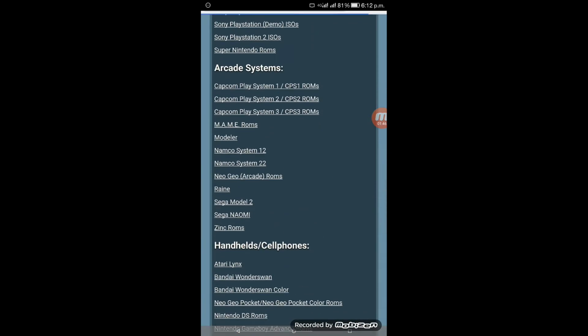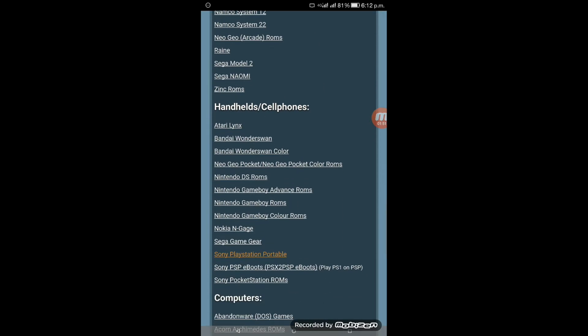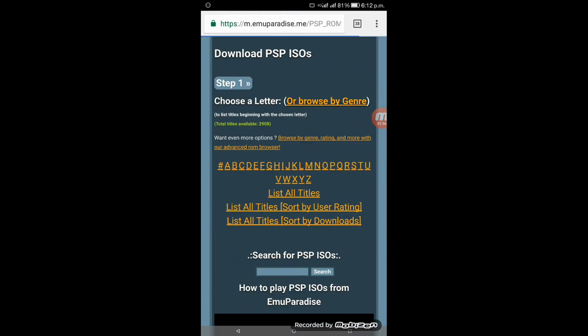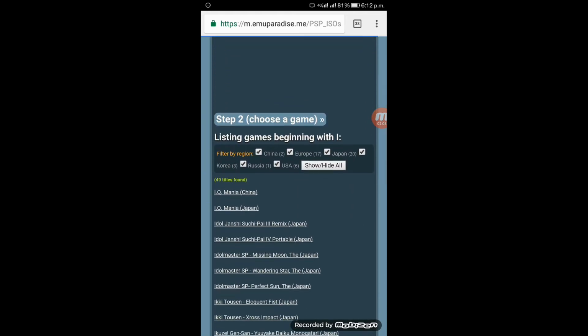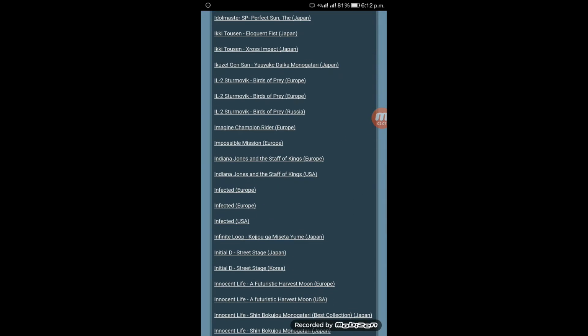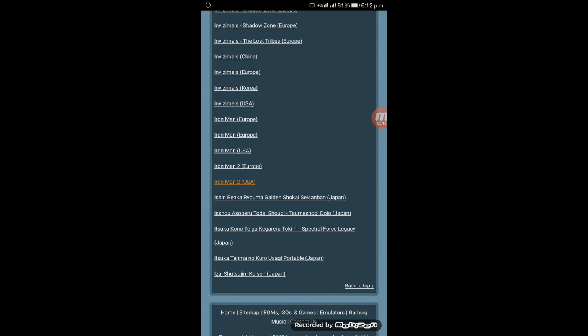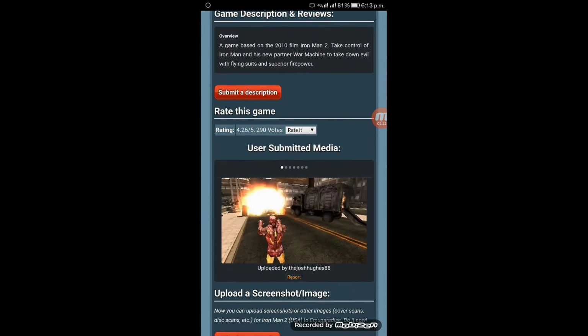And here you're going to click on Sony PlayStation Portable. Here it is, Sony PlayStation Portable. Now you're going to search for the game. Iron Man starts with I, so I'll search for I. Now you'll find all the games related to the letter I which are available on MU Paradise. Here's Iron Man 2 USA, but remember guys, you have to click only on USA. It also offers France and Europe versions, but go to USA.